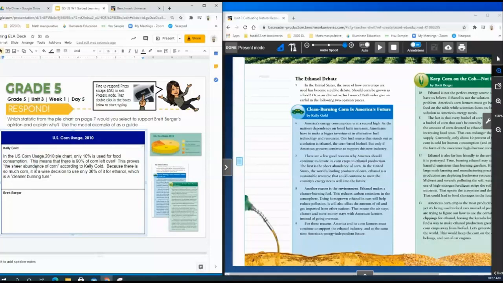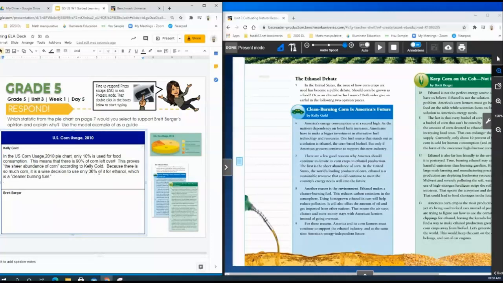Now I explain it. This means that there is 90% of corn left over. This proves the sheer abundance of corn according to Kelly Gold. So I have my statistic here and how it supports the argument of Kelly Gold, how she says that there's just so much corn in the United States. Then I explain a little further. Because there is so much corn, it is a wise decision to use only 36% of it for ethanol, which is a cleaner burning fuel. And I also quote it to explain why it is wise to use 36% for ethanol.